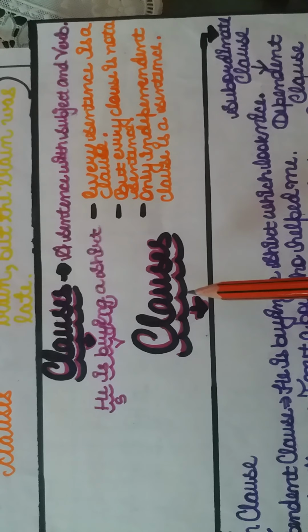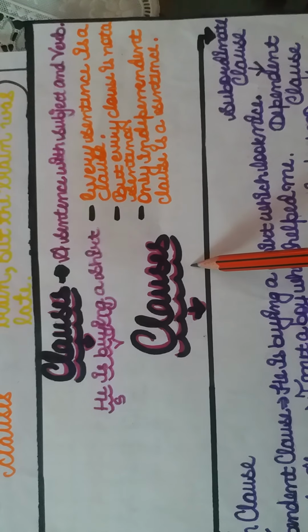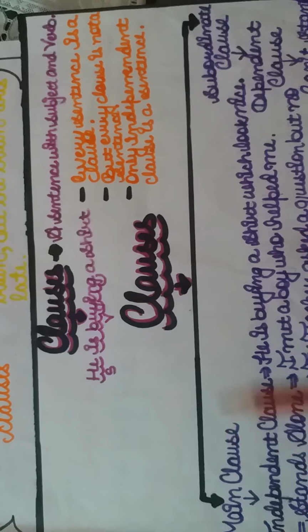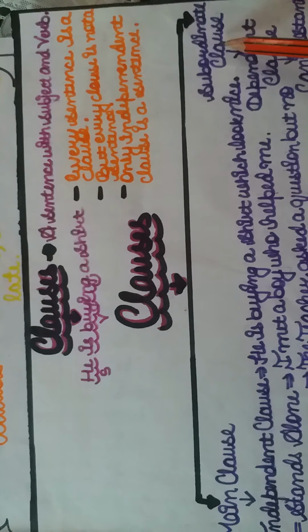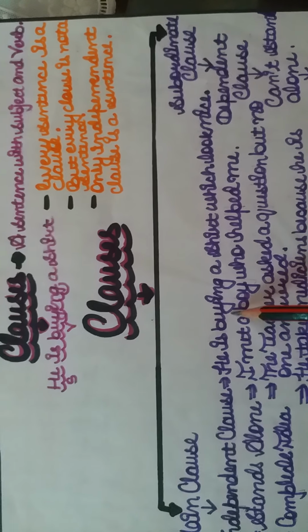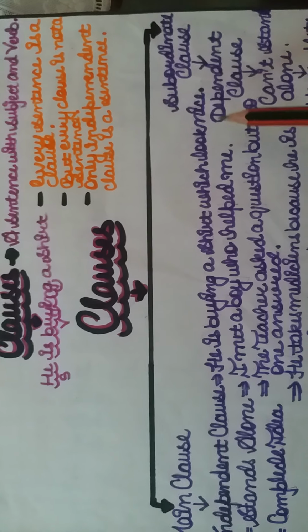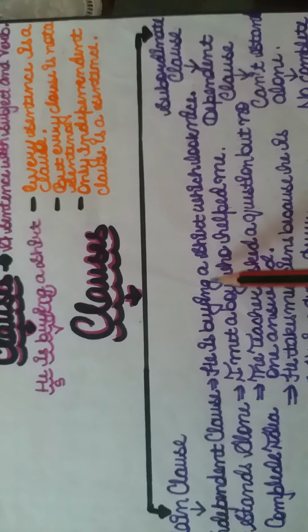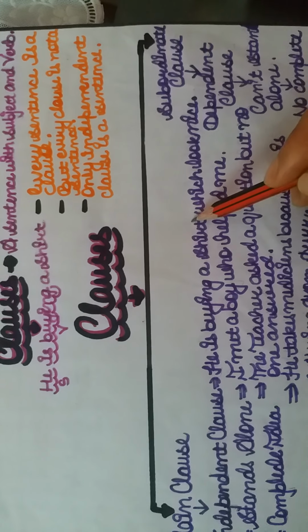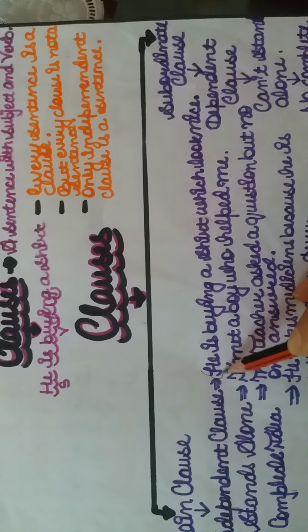Means clause, a part of sentence with its own subject and predicate, and it has two parts: main clause, subordinate clause. Right? Let's take some examples. He is buying a shirt which look nice. He is buying a shirt. This is our main clause.